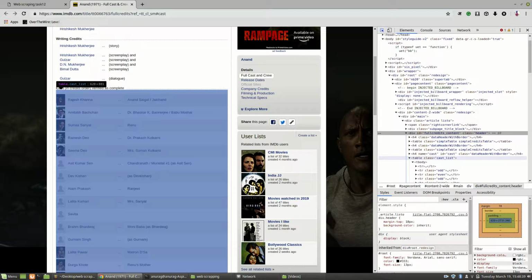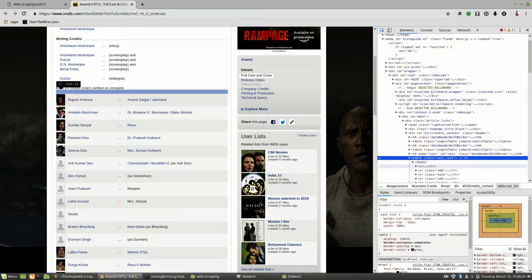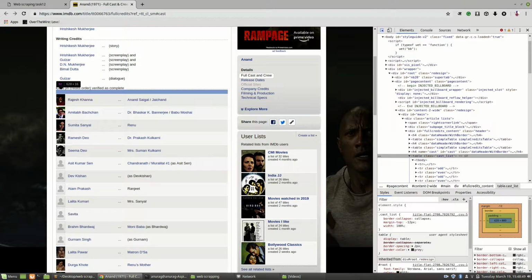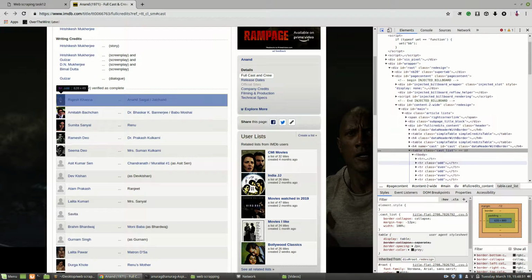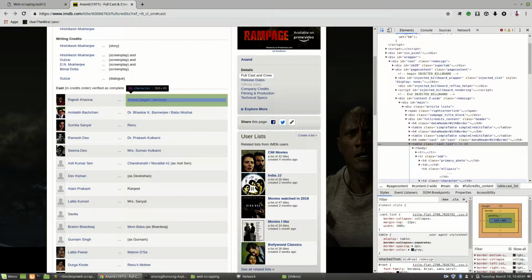I was also so confused the first time when I did this. There is a tbody tag, then a tr tag which contains nothing for now, then this tr tag. So this is the first tr which contains this much data, Rajesh Khanna until here.